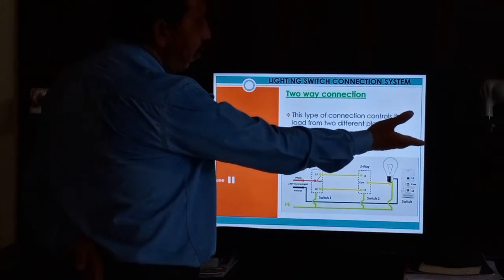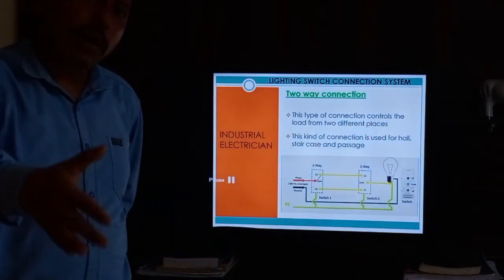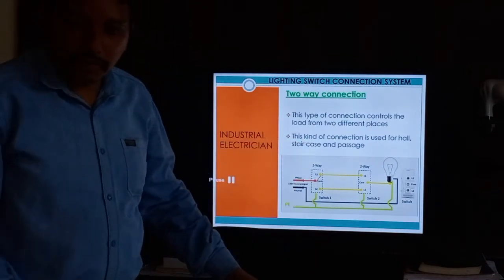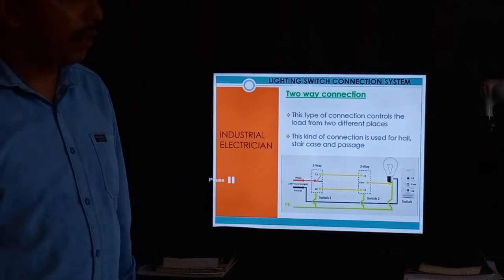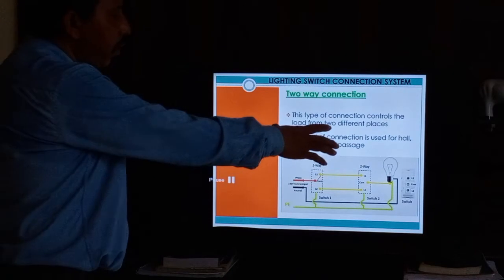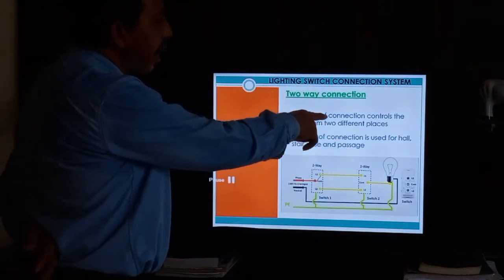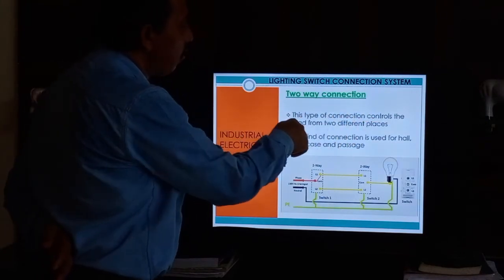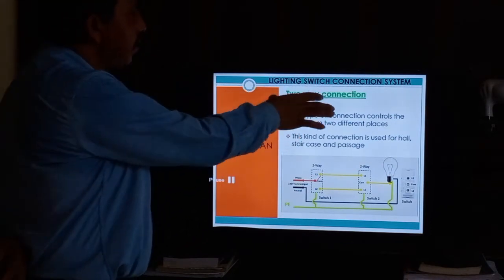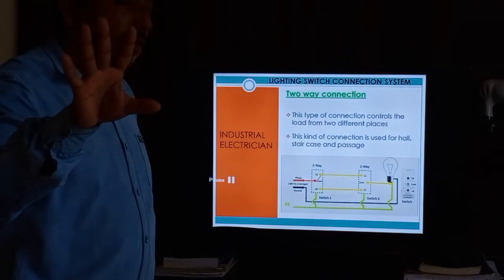If you are wiring in a hall or staircase or passage, a big hall, a running passage, in these areas we can use two-way wiring. These types of connection control the load from two different places.